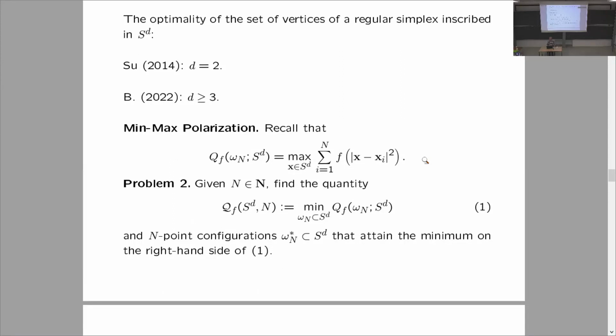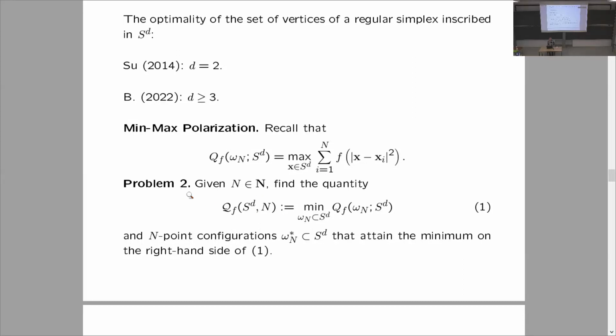Well, we can also consider the dual problem for this polarization problem. Instead of maximizing the minimum of the potential, we could minimize the absolute maximum. Of course, in this case, we have to assume that the potential function f is finite everywhere. So recall our notation, we denoted by q sub f of omega n on S^d the absolute maximum of the potential of the configuration omega n.